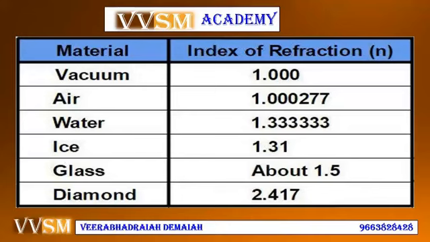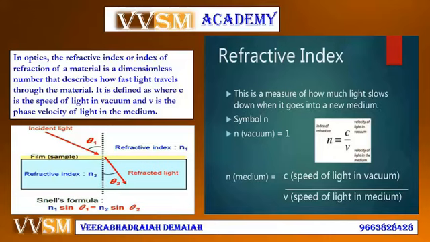Well friends, this is the incident ray. It falls on the refractive surface, a glass slab or water or whatever the medium may be. The incident ray starts from the rarer medium to the denser medium, like water or glass or diamond. It undergoes refraction. The ray of light changes its path, deviates, and gets emerged. Snell's law tells us n1 sin theta 1 is equal to n2 sin theta 2. That is all about Snell's law.